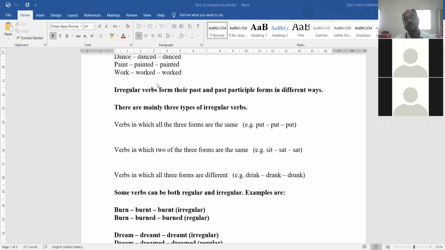As in regular verbs, we can apply a rule by attaching ed at the end of the verb. We can get the past form and the past participle form, the third form of the verb. But in irregular verbs we cannot form such a rule. Therefore they are called irregular verbs.